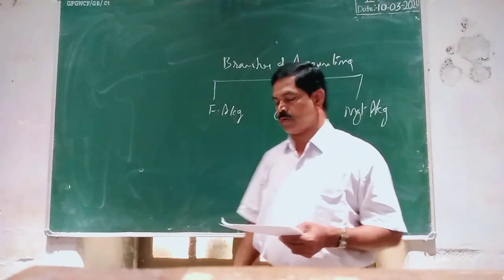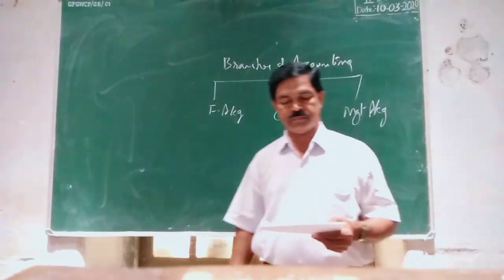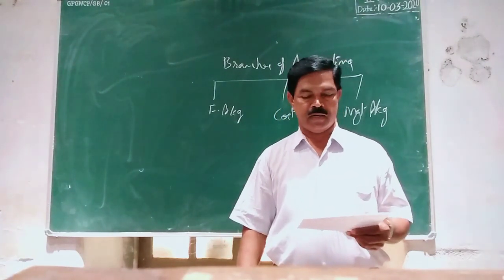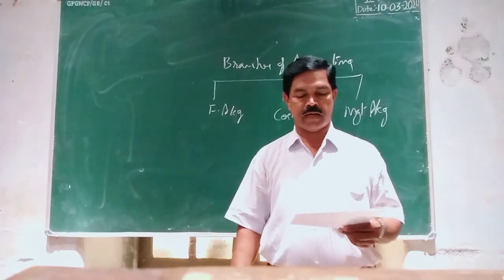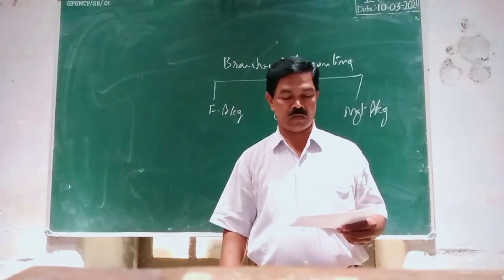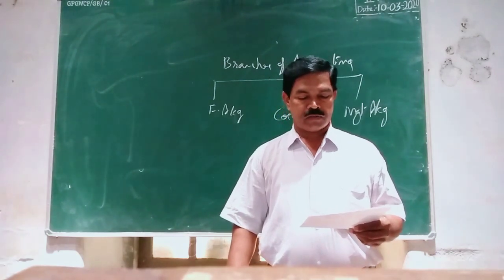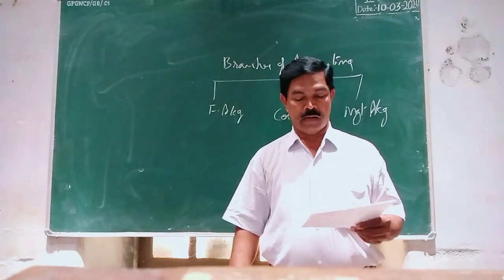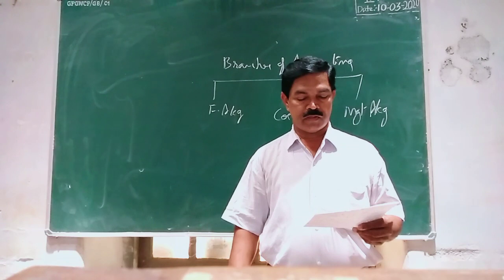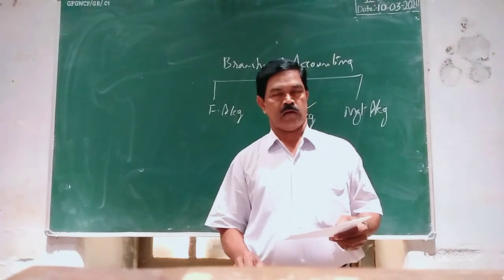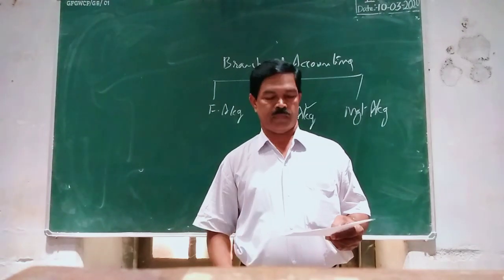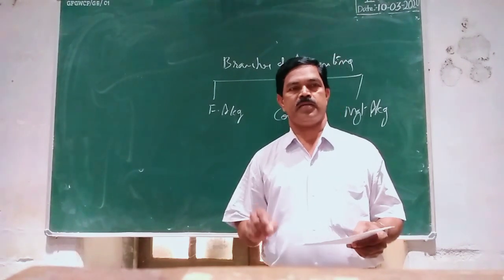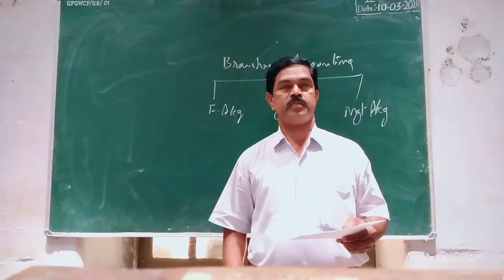Then another branch of accounting, that is cost accounting. Cost accounting is the art and science of recording, classifying, summarizing and analyzing costs with the objective of cost control, cost calculations and projections and cost reduction, thereby helping the management to make prudent business decisions. So cost accounting is also a branch of accounting. This cost accounting is mainly concerned with recording, classifying, summarizing and analyzing the costs.